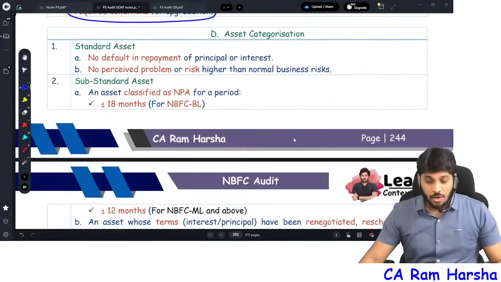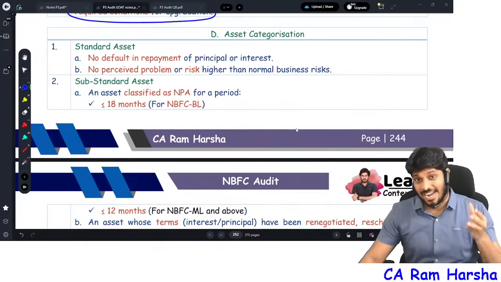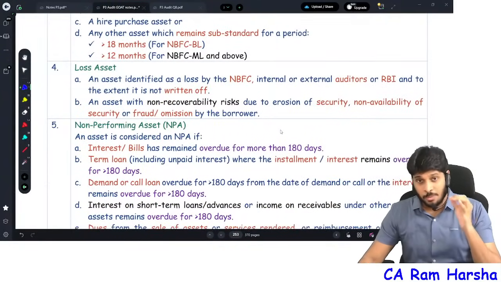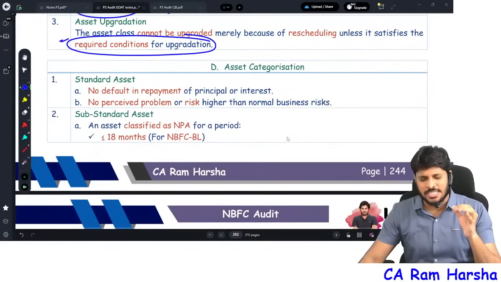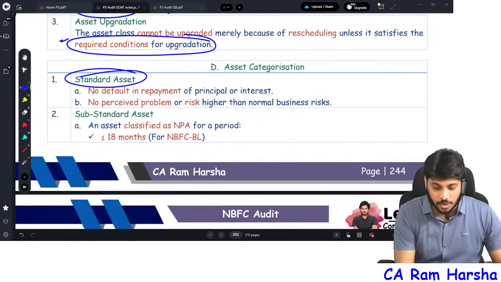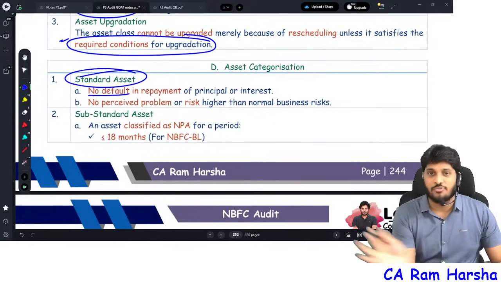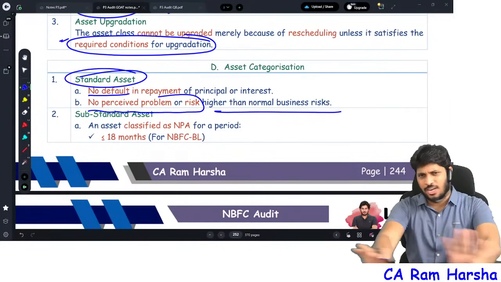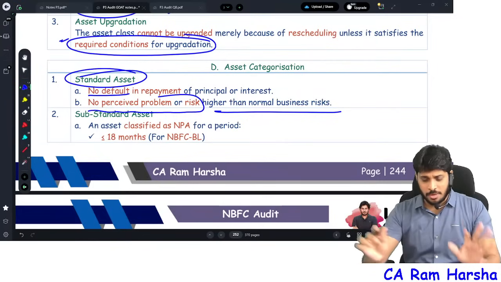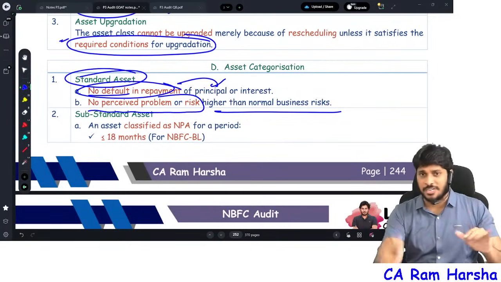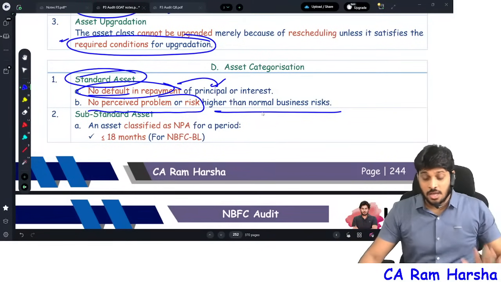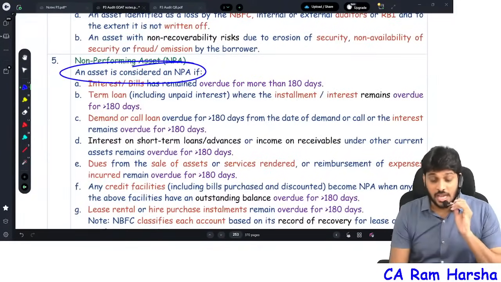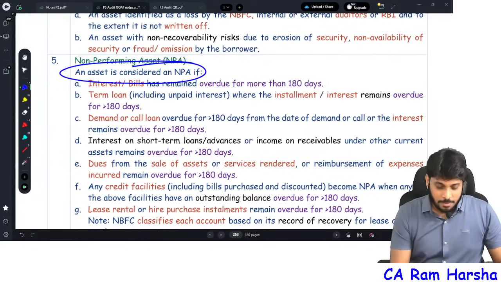Now, what is a standard asset? What is a substandard? What is a doubtful? What is a loss asset? But first, before I discuss substandard and the rest, standard asset means no default is there. No default at all. No problem or risk other than a normal business risk, and there is no default in repayment of principal or interest or both. That's a standard asset.